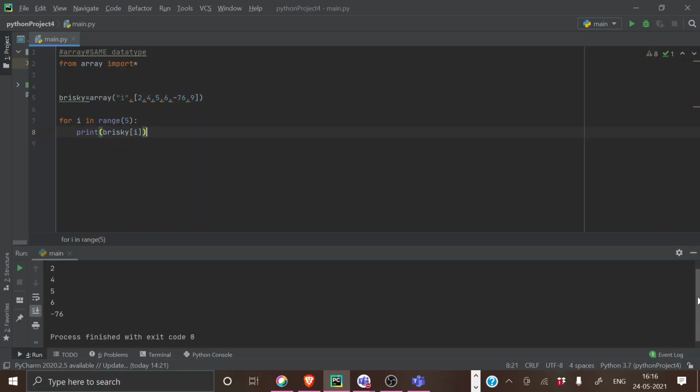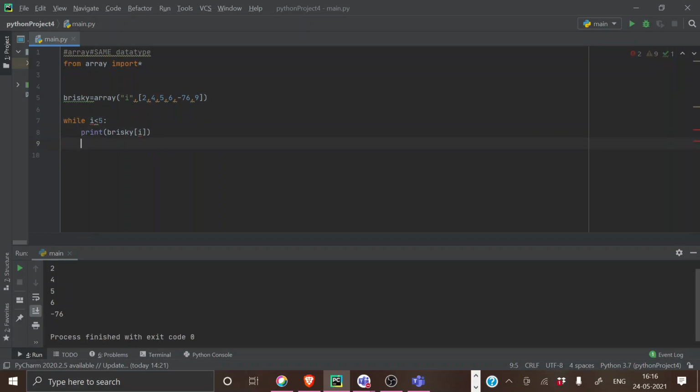So can I just show the same problem in while? Yeah, okay. If it's while, you have to do the same thing. While i is less than 5, print i.